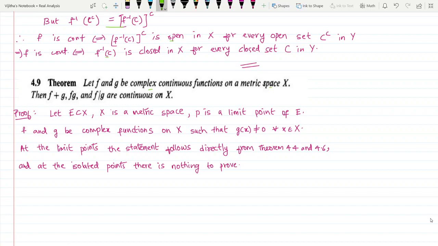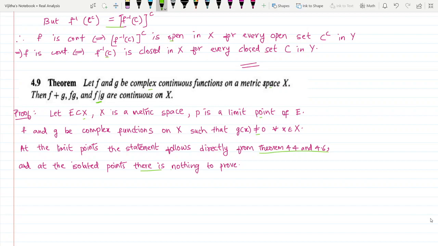Suppose X is a metric space, E is a subset of X, and suppose P is a limit point of E. We have already proved this result. So if f and g are complex functions on X with g of x not equal to 0, because the denominator should not be 0 for f by g to exist, then at the limit points we have the result directly from theorems 4.4 and 4.6. We have a direct result if P is a limit point. Also, we have proved that at isolated points it will also be continuous. There is no problem; at isolated points there is nothing to prove.